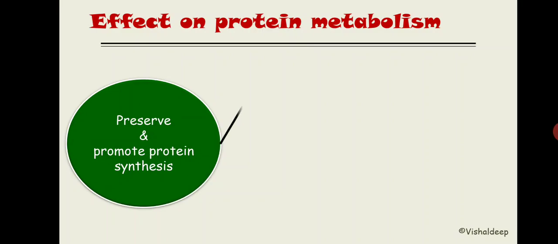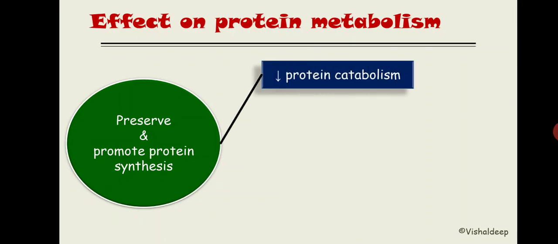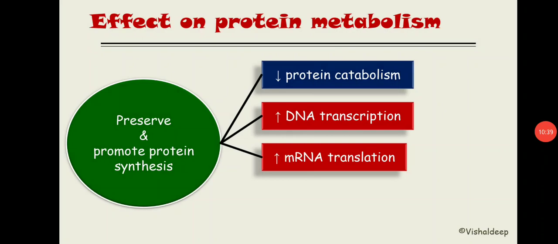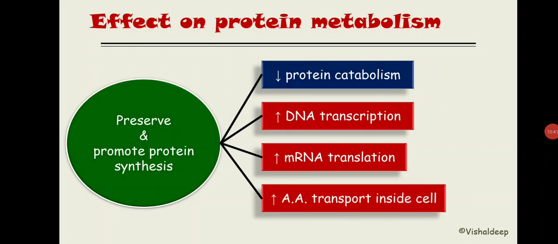By decreasing protein catabolism. And how does it promote protein synthesis? By increasing all the steps necessary for protein synthesis, starting with increased DNA transcription, then increased mRNA translation, and finally increased amino acid transport inside the cells that are making the protein. So this is the effect of growth hormone over protein synthesis.